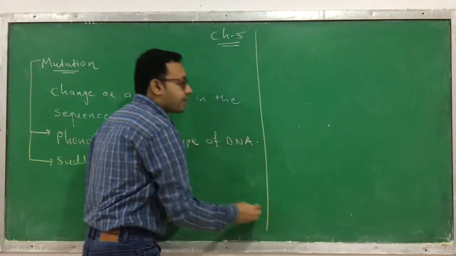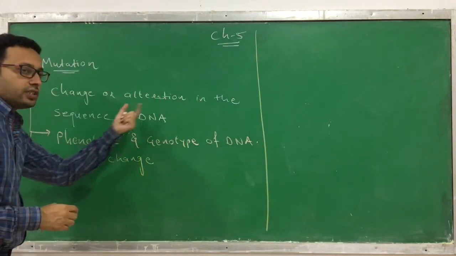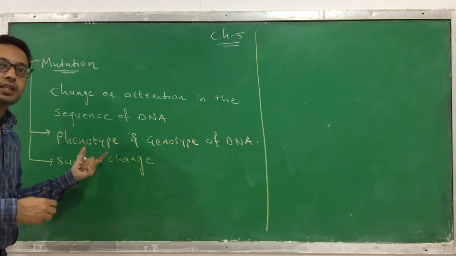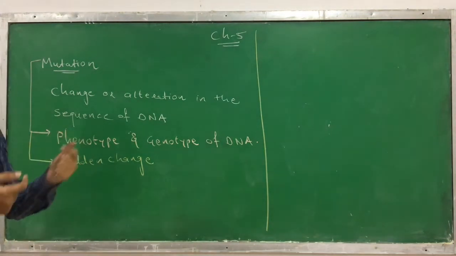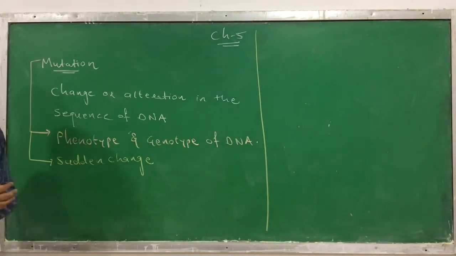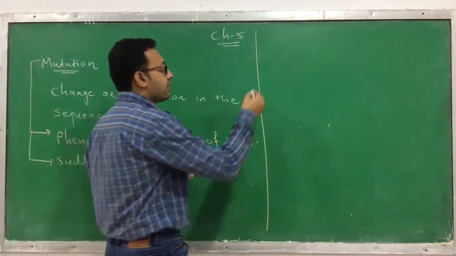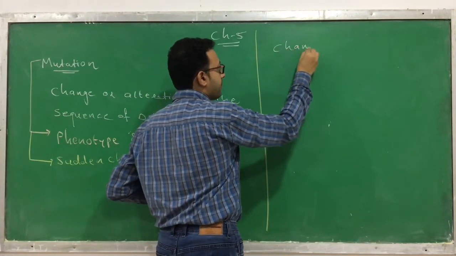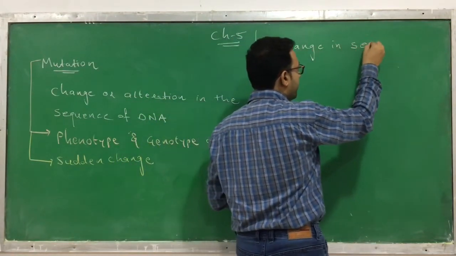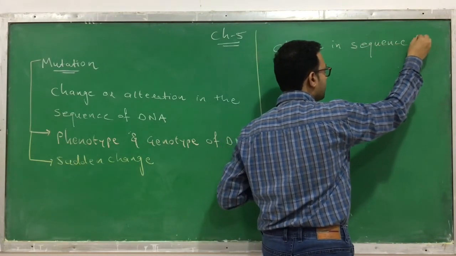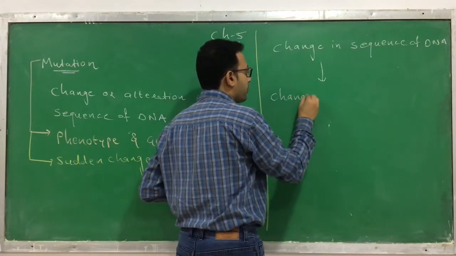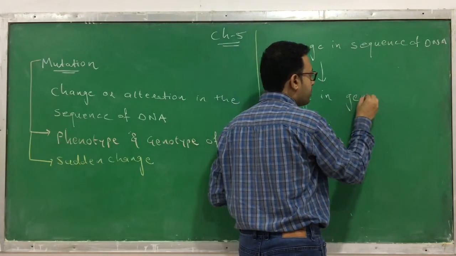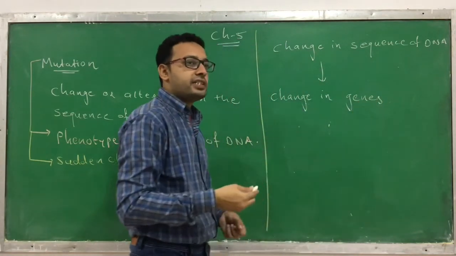Now you know that in a mutation there is a change in the sequence of DNA, and due to that there is a change in the phenotype and the genotype. And the change is sudden in nature, not progressive. So what are the different kinds of changes that take place in mutations? As there is a change in the sequence of DNA, there is a change in the chromosome. Or, I add one more step, there is a change in the genes.